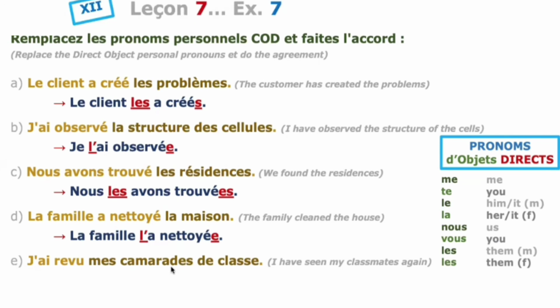Camarades is identified by es as feminine plural, so I have to use les. I saw them again: Je les ai revus. It's a plural form, so we add s at the end.